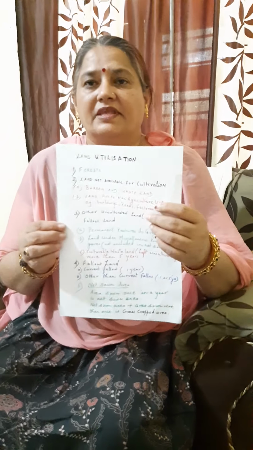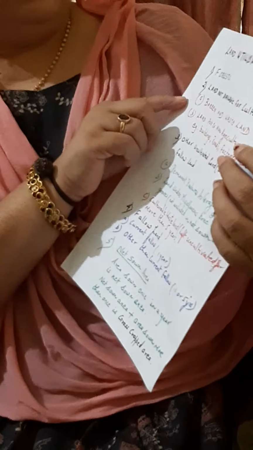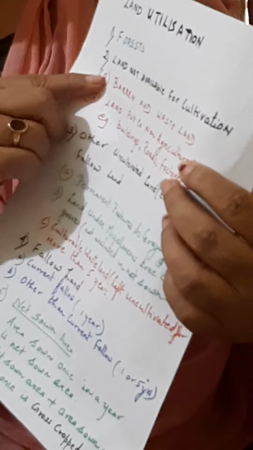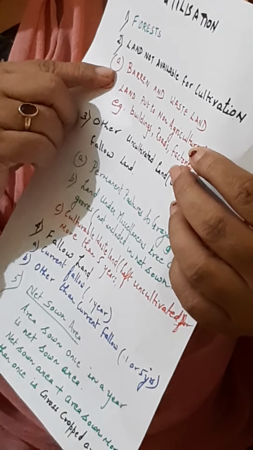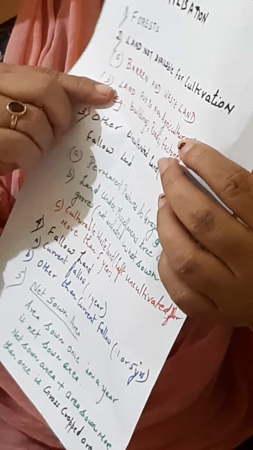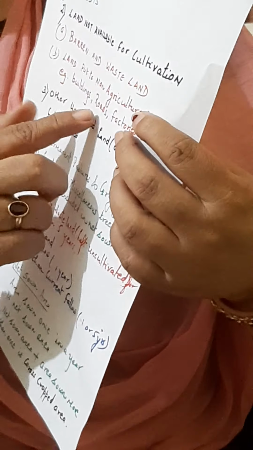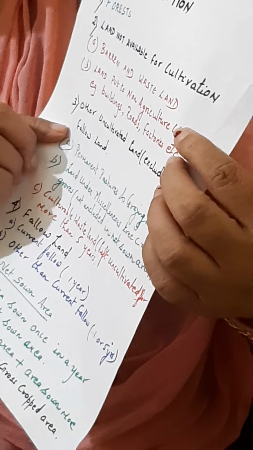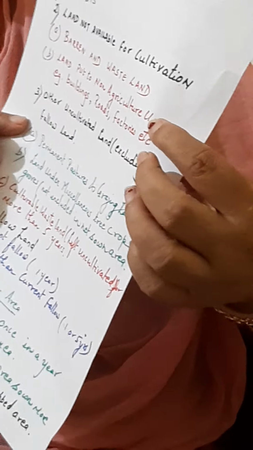Then let us study how the land is utilized in our country. Land is put to various uses in our country. First is under forest. Second is land which is not available for cultivation. Here barren and waste land, land put to non-agricultural use like construction of building, roads, factories.